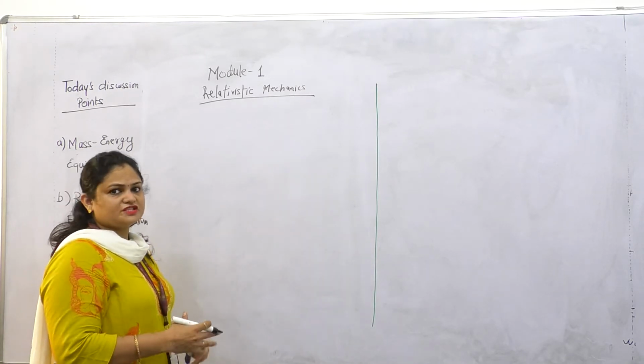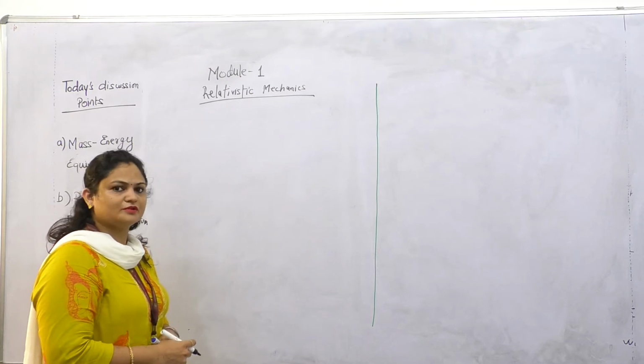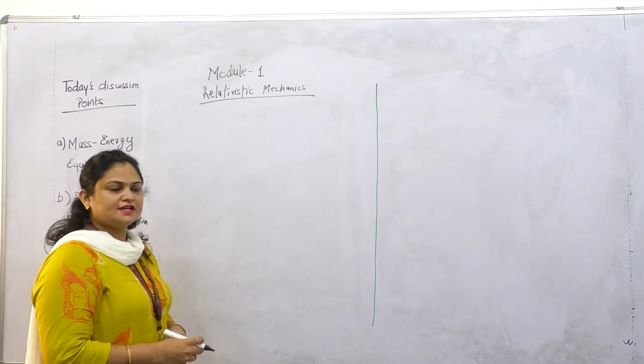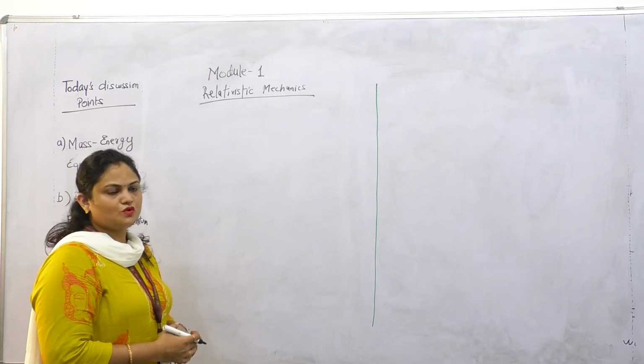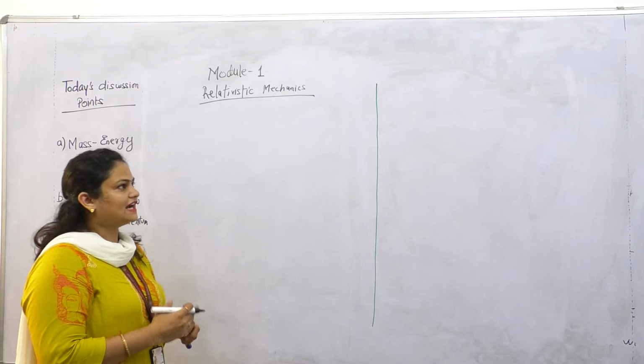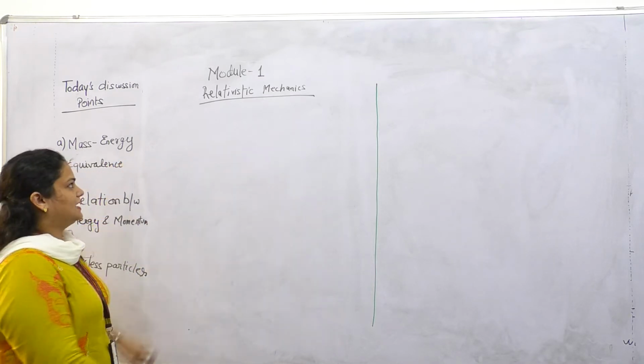It is the theory which is applicable when v is comparable to the speed of light, and when v is very much less than c, it reduces to classical mechanics. So let us start the first topic, mass energy equivalence.